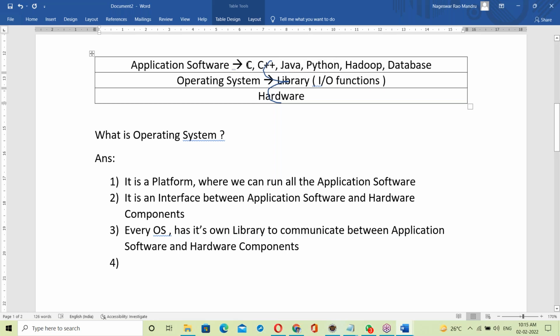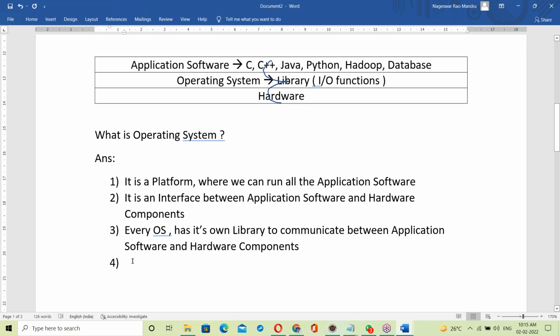Every program has to link with the OS library to communicate with hardware components. It is compulsory to link. Whether that linking takes place statically or dynamically, we'll discuss in tomorrow's class.